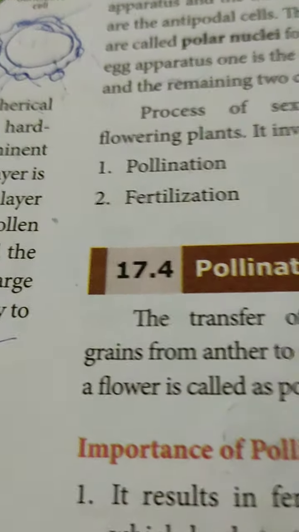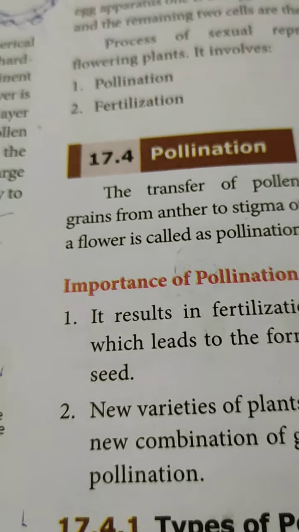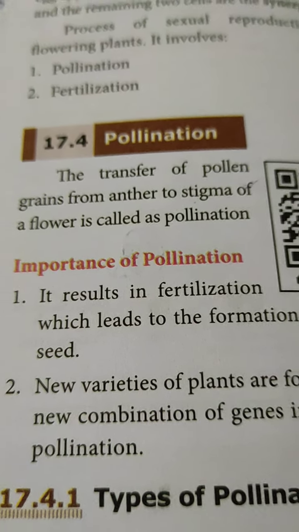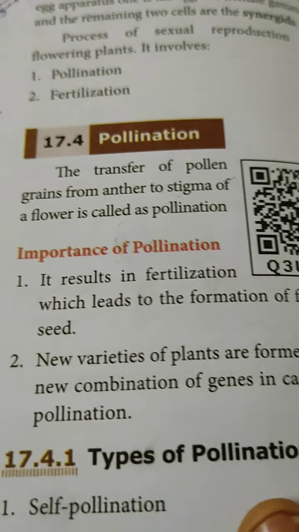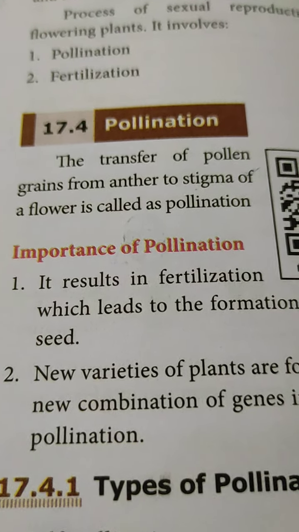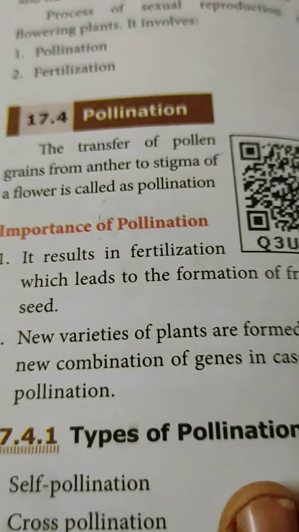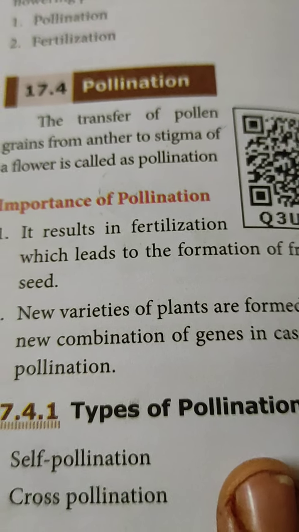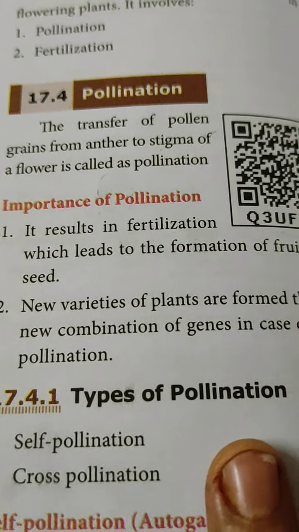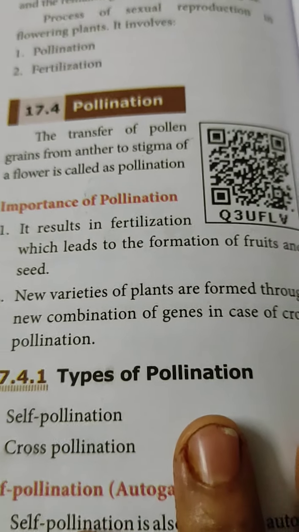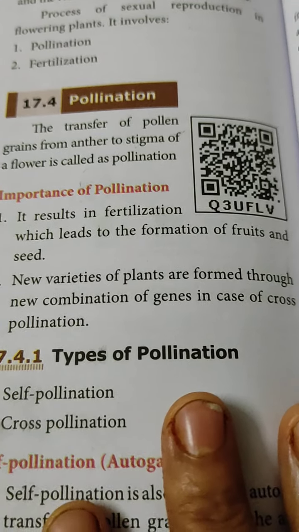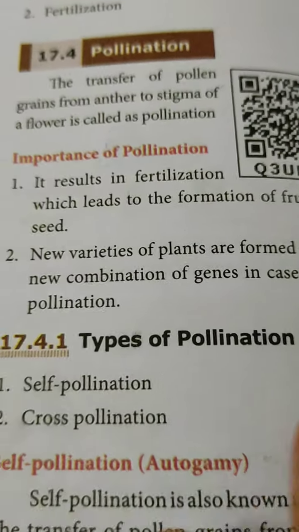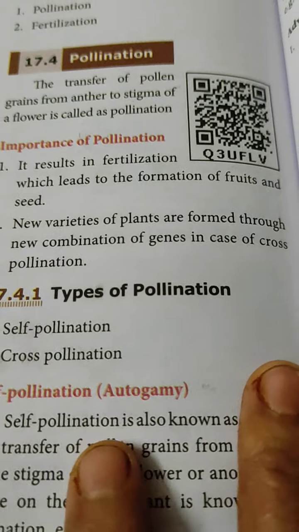Now what is the importance? That is called the importance of pollination. Due to pollination only, fertilization will take place, which will develop the fruit. Formation of fruit and seeds takes place. Next, new varieties of plants are formed through new combinations of genes between the gametes, and that is possible only in cross pollination. So new varieties of plants are formed through new combinations of genes in cross pollination. So these are the two significances. We will come to cross pollination; self pollination will come afterwards.